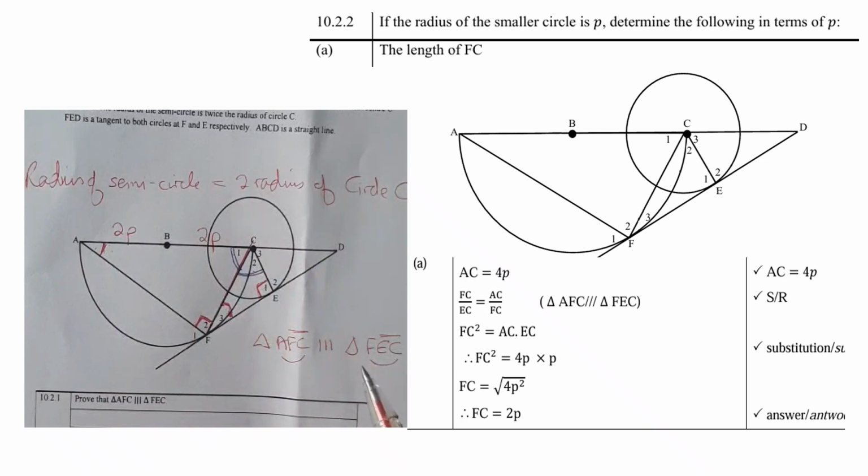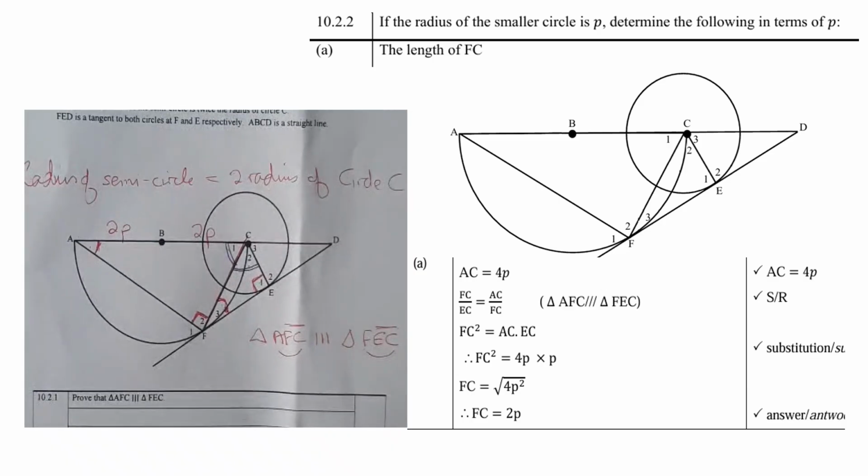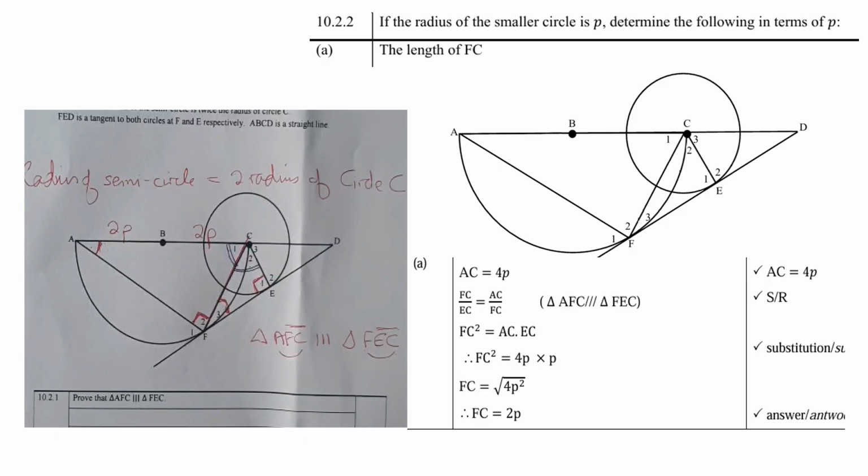So remember that we already proved that those two triangles are similar. So now we can say FC over EC is equal to AC over FC, because we did prove that they are similar. So if they're similar, then we can cross multiply, and we get FC squared equals AC times EC. And remember, AC is 4P and EC is P. So therefore FC is the square root of 4P squared. So therefore FC equals 2P.